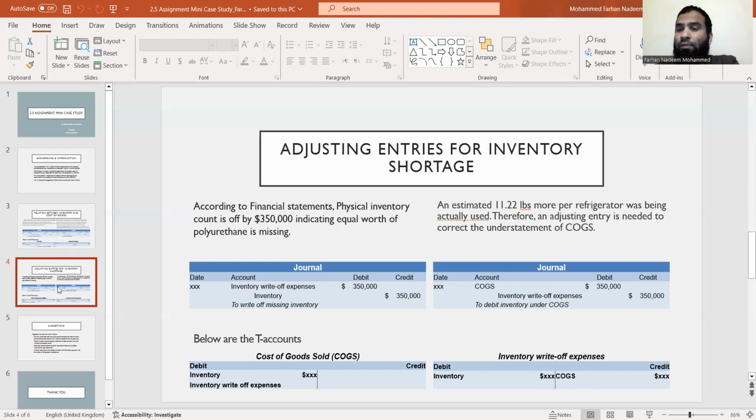So we had to make an adjustment so that the difference between COGS and inventory is corrected. That can be done by making an entry to the debit of COGS, and we also need to write the inventory write-off expenses. This way, we can manage the minimum difference for adjusting the shortage of inventory.